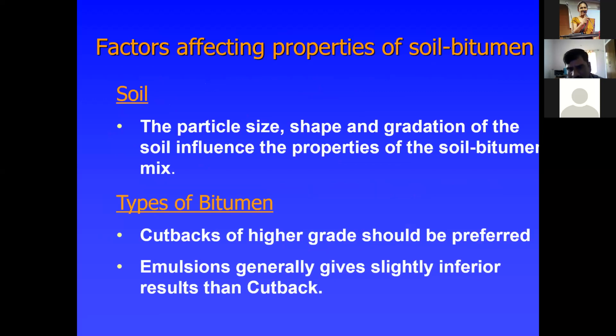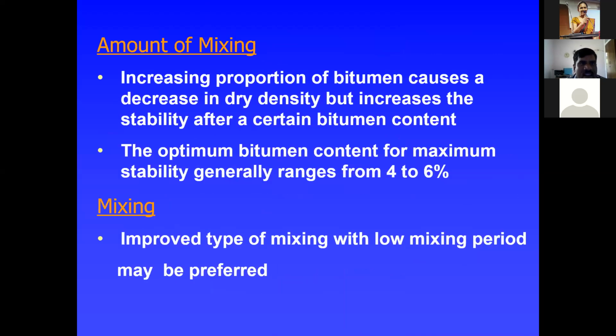Emulsion generally gives slightly inferior results than the cutback. The amount of mixing is very important. Increasing the proportion of bitumen causes a decrease in dry density, but an increase in stability after a certain bitumen content.